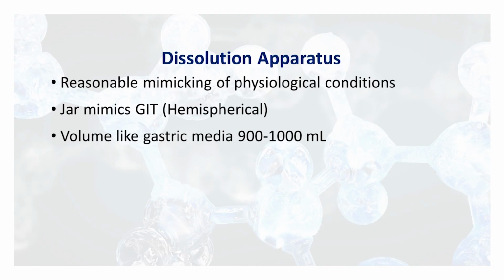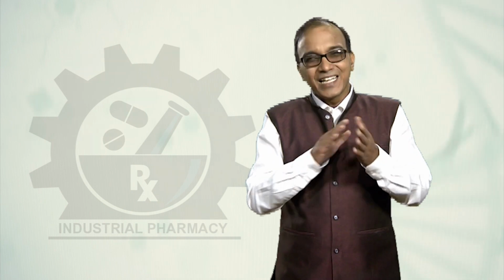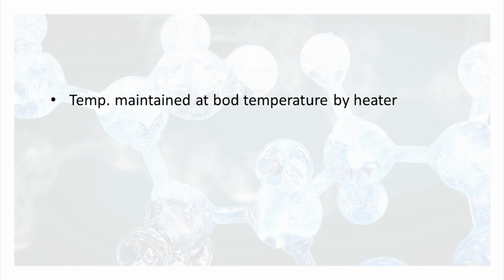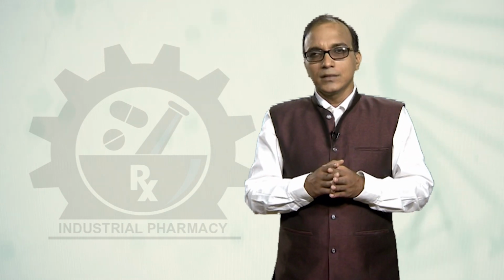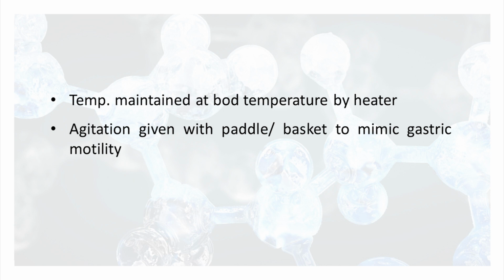Volume, we maintain 900 to 1000 ml in the gastric environment, and that is simulated in this apparatus. We keep that media in the range of 900 to 1000 ml. Temperature we maintain just like the body temperature, around 37 plus minus 1 degree Celsius, with the help of some heaters in that apparatus. We provide the agitation with the help of a motor guided paddle or basket. Why? To mimic the gastric motility.